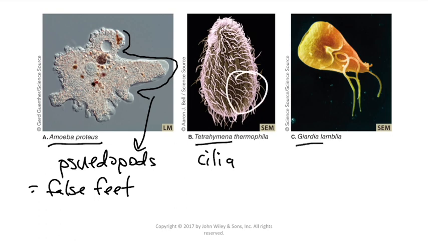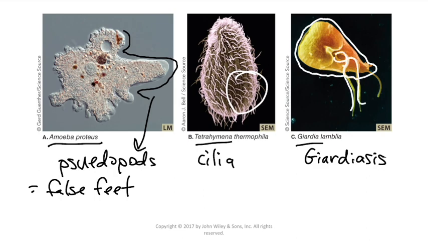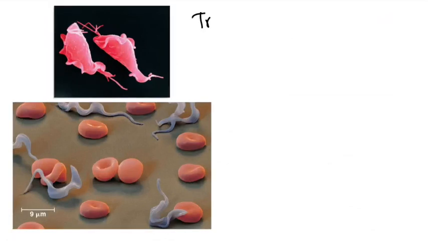And then one that some of you may have heard about, especially those of you who are from Colorado, and that's Giardia. This one actually causes a disease called giardiasis. It's a severe and prolonged diarrheal disease, but Giardia itself is really interesting looking. It has a sort of triangular shaped body here and multiple flagella coming from the body like this. Has 2 there on the bottom, and then it has a couple that come off the end of it. You can't see it very well in this picture, but it also has 2 nuclei that kind of make it look like a face.